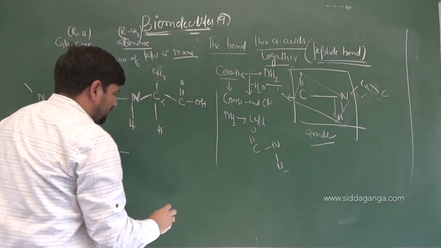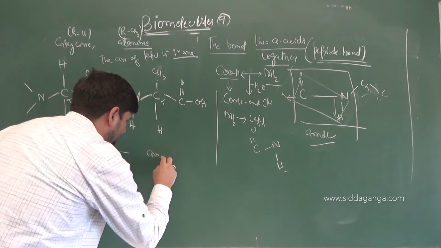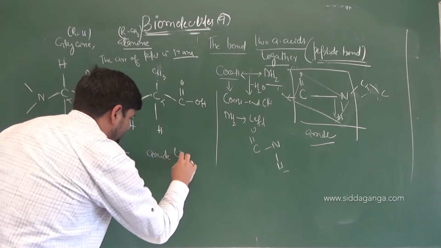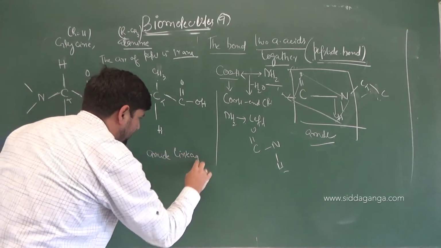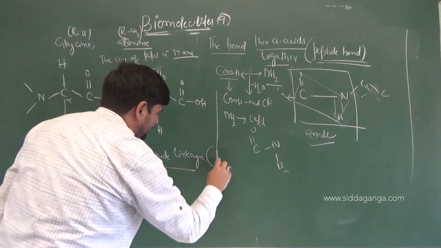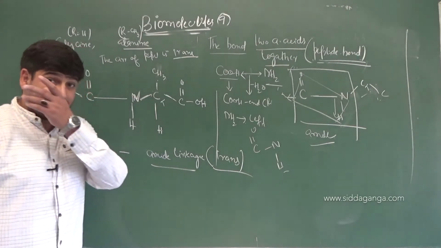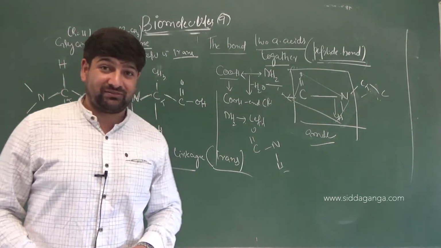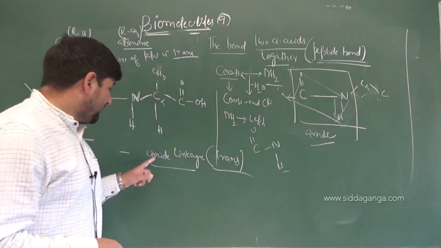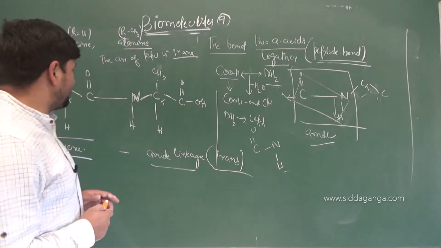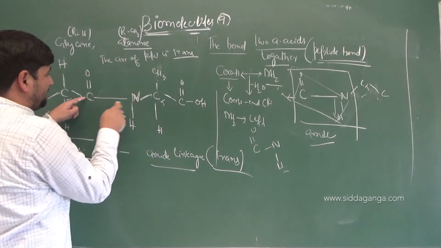That is, to be precise, amide linkage or amide bond has got trans configuration, not conformation, because conformation is with respect to single bonds around a fixed carbon. So amide linkage is trans in configuration. So this C double bond O and NH will be in trans configuration.